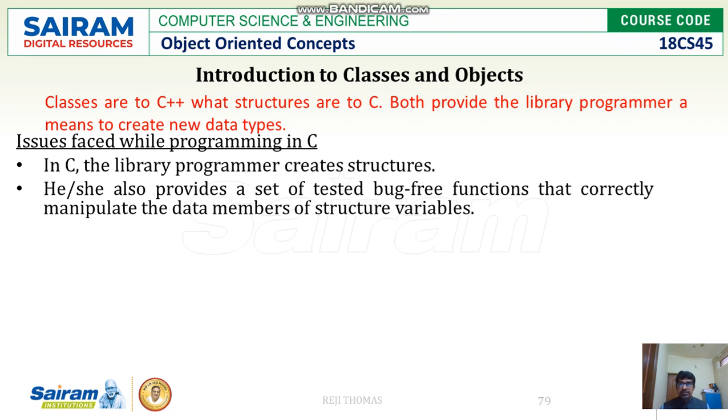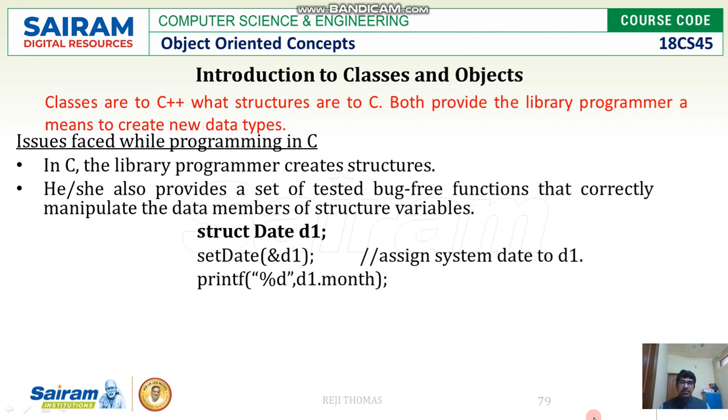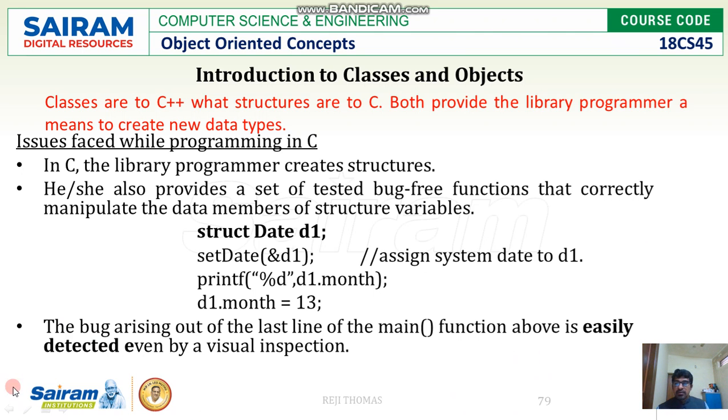First, normally in C the library programmer creates structures, but the problem is, if you look at the screen, I have created a structure variable and called a function where we set the date and print it. In the next statement, d1.month sets the month as 13.